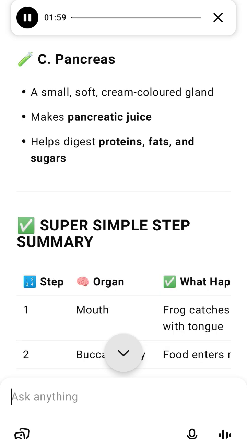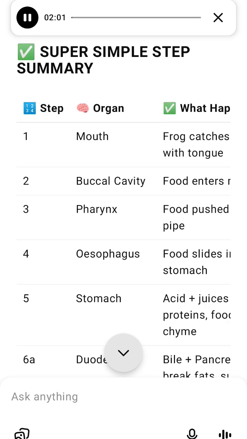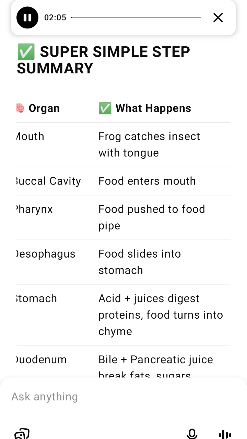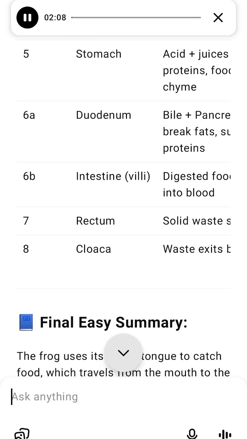2. Rest of the small intestine. Here, food is completely digested into tiny molecules. Inside walls have villi and microvilli, tiny finger-like folds. These absorb the digested food into the bloodstream. Think of them as tiny sponges sucking nutrients into the body.